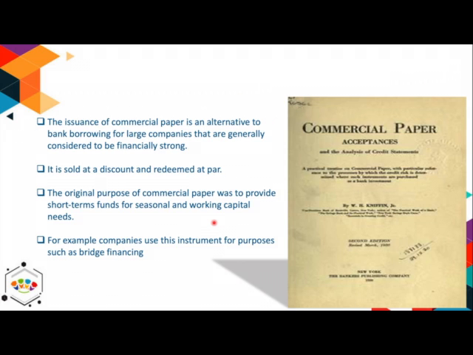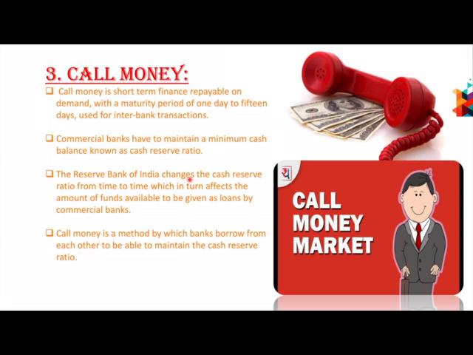So this is all about commercial paper. Usually they are sold at a discount and redeemed at par. This also you have to remember. The third one is call money. Somewhere it is also known as call loans.